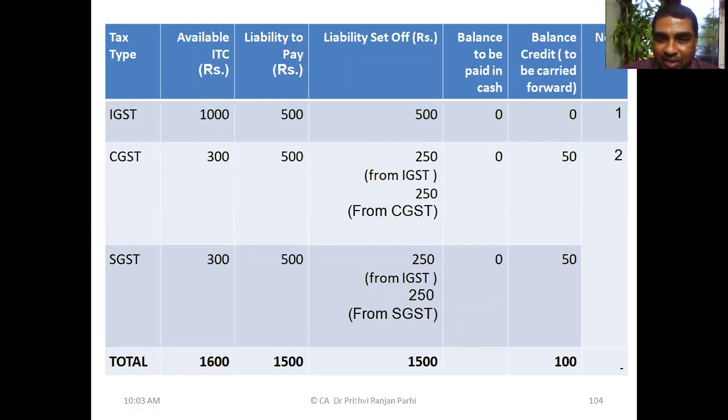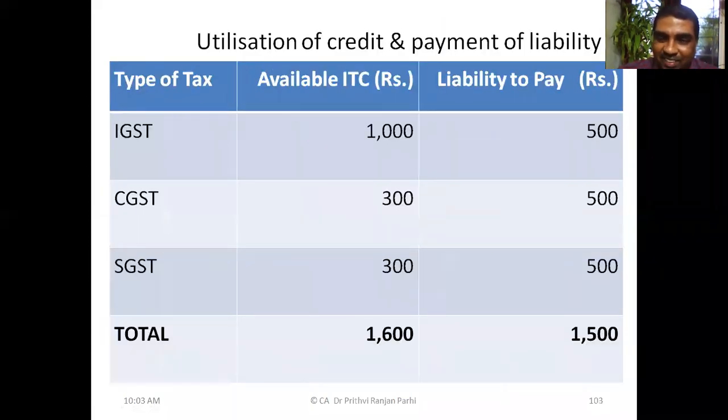Okay. Now you have seen that utilization of credit requires a decision. It needs a kind of business decision, how you are going to use.